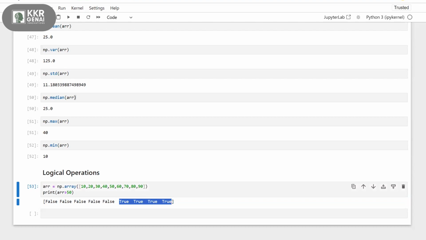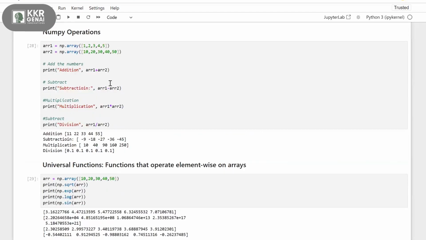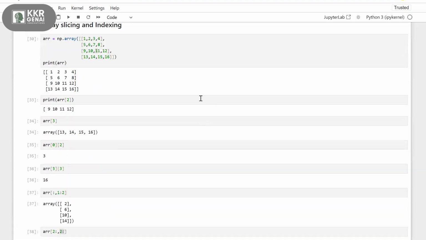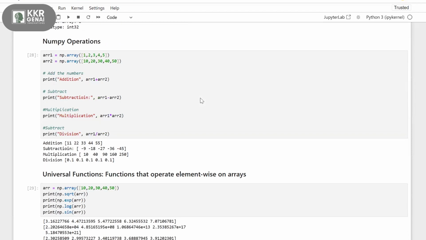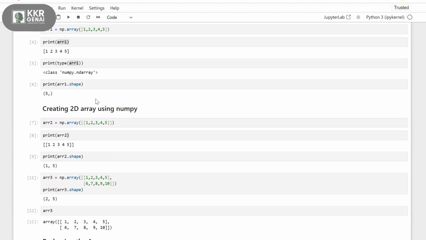So simply, it will return true if the statement is true, else it will print false. Okay, so these are some basic operations for NumPy. We need to understand this well because when you're working with larger arrays or dealing with real-world data, these functions will make your calculations much easier.